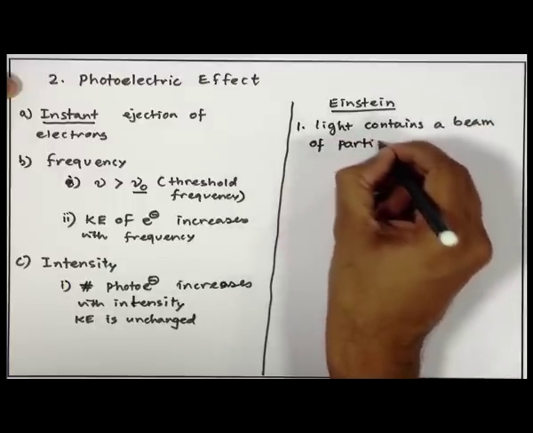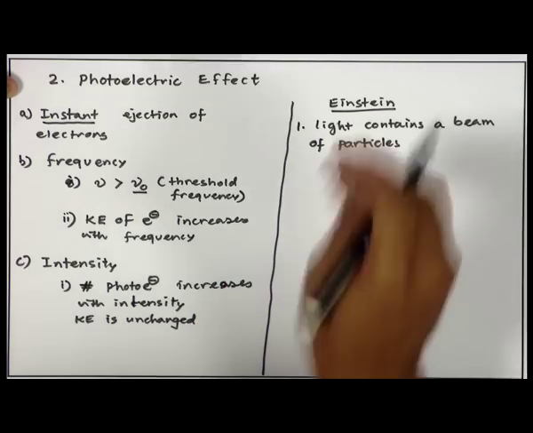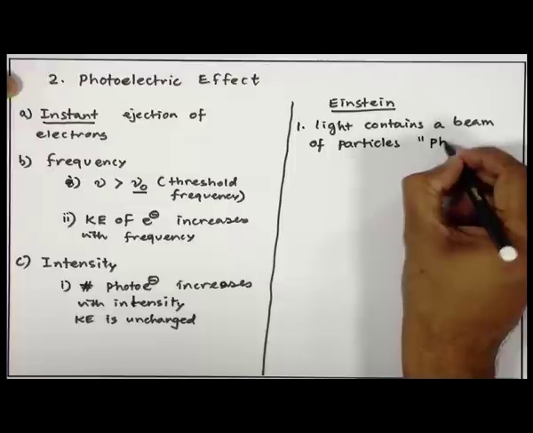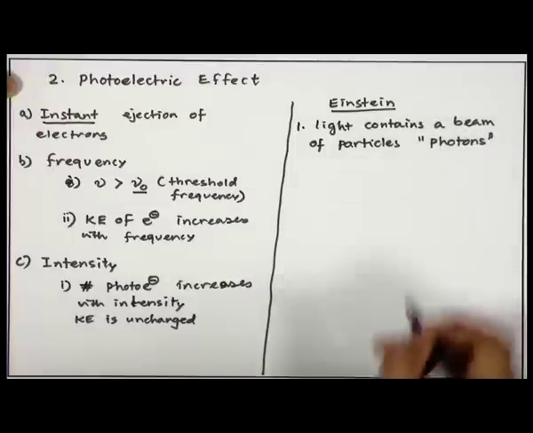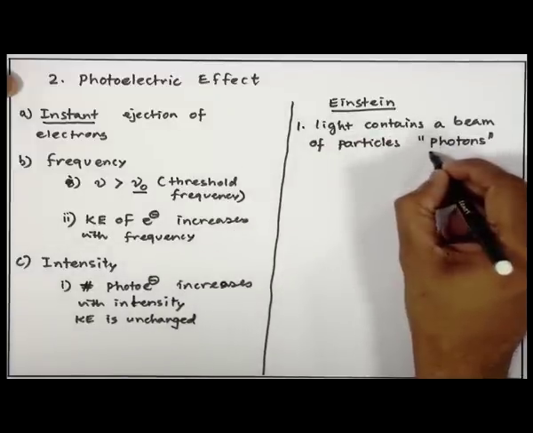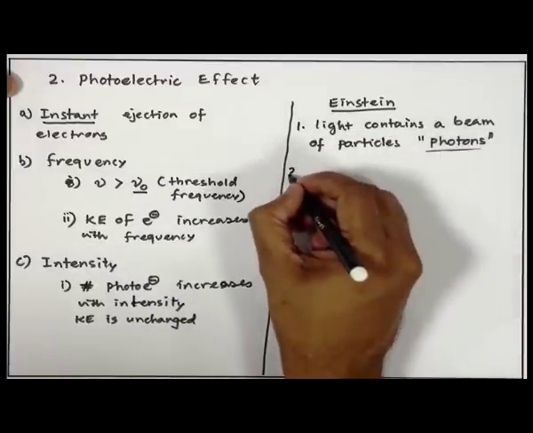Light is not a wave, he said, rather light contains a beam of particles, a series of bullets that are coming, and he called them photons. One is a photon, the plural is photons. It is in exactly similar language that Max Planck said it, and he called it a quantum. Einstein now calls it a photon.